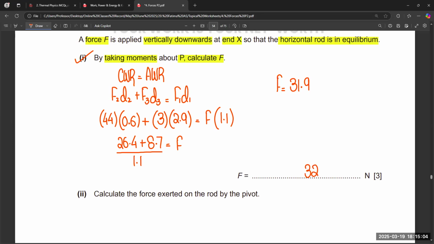So 32 is the final answer. And in the second part, calculate the force exerted on the rod by the pivot.